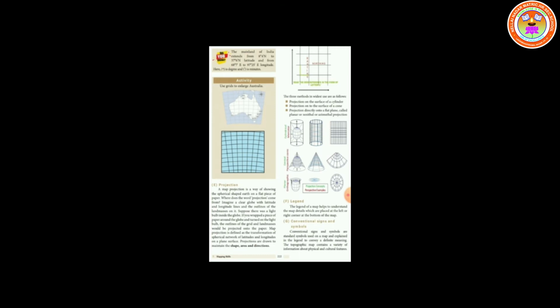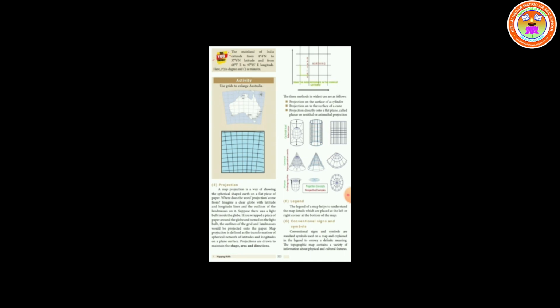The next one is projection. A map projection is a way of showing the spherical shaped earth on a flat piece of paper. Where does the word projection come from? Imagine a clear globe with latitude and longitude lines and the outline of the landmass on it. Suppose there was a light bulb inside the globe. If you wrapped a piece of paper around the globe and turned on the light bulb, the outlines of the grid and landmasses would be projected onto the paper. Map projection is defined as the transformation of the spherical network of latitudes and longitudes on a plane surface.